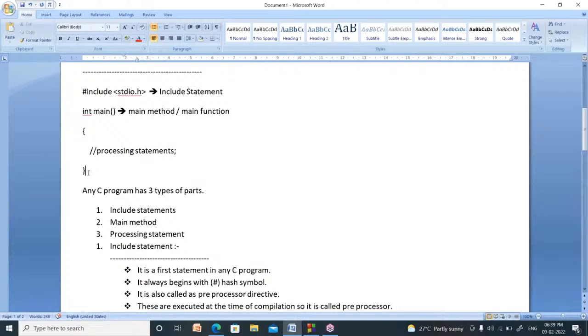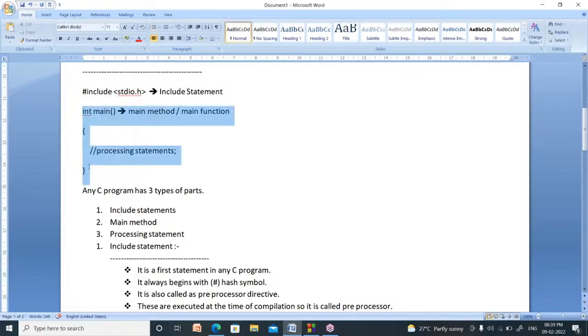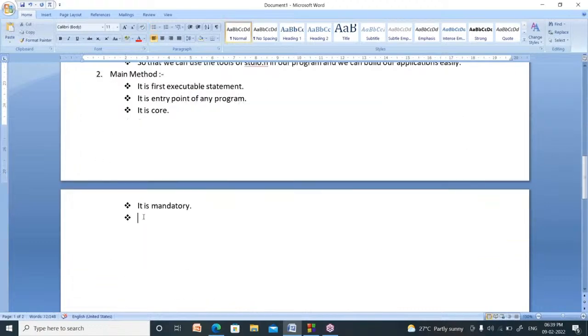Can somebody write it twice or thrice? No, it's not possible. You have to write the main method only one time, which means it cannot be duplicated. You cannot write duplicate main methods. Now it has six forms. You can write a main method in six forms.